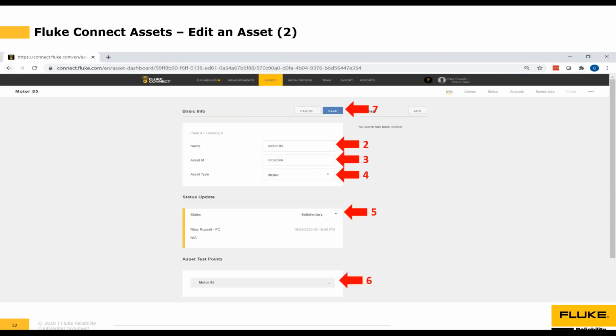So in this case, I've clicked the pencil icon, and now you can see that all of the fields are now available for me to edit. So if I accidentally entered in the wrong asset ID, I fat fingered the numbers or whatever, I can go back in and change that to correct that information. I can update the asset status. I can change the health of the asset if it's getting better or worse. And then once I've updated the information, I simply click the save button next to the number 7.